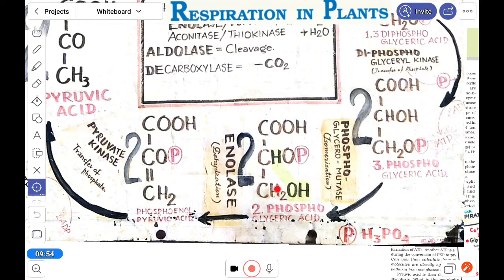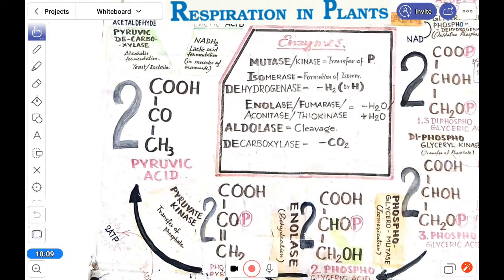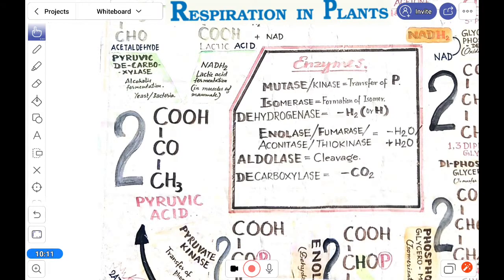Now phosphoenol pyruvic acid, by removing the water, turns into pyruvic acid, 2 molecules of pyruvic acid.